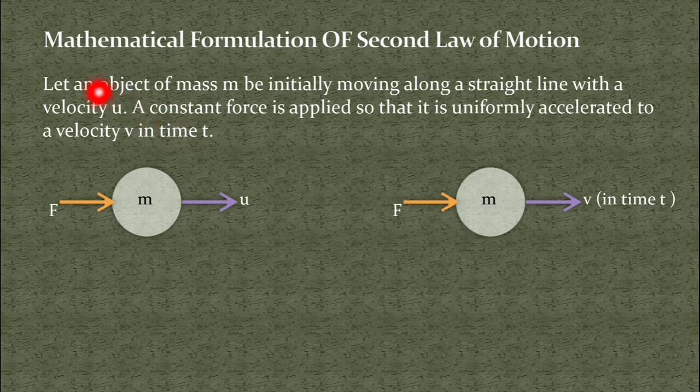So the statement is, let an object of mass m be initially moving along a straight line with a velocity u. As you can see from this figure, this object of mass m is initially traveling with a velocity u. A constant force is applied so that it is uniformly accelerated to a velocity v in time t.